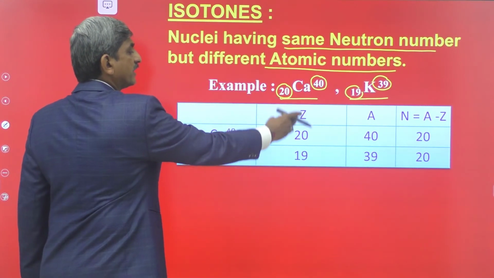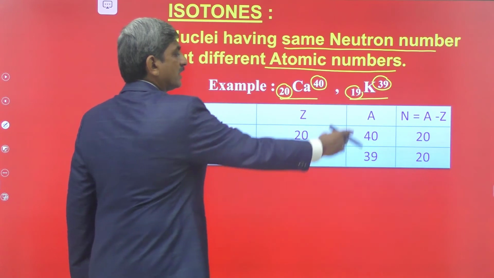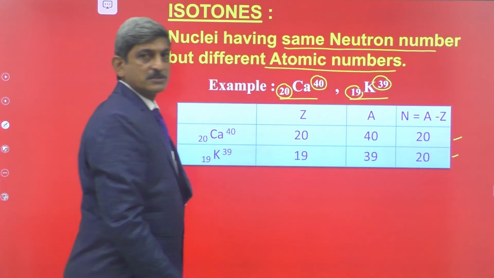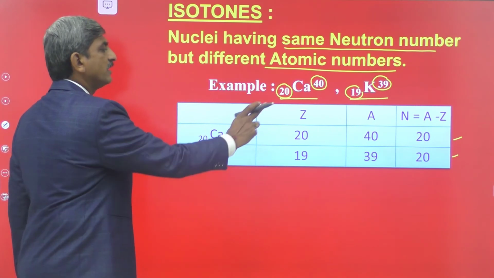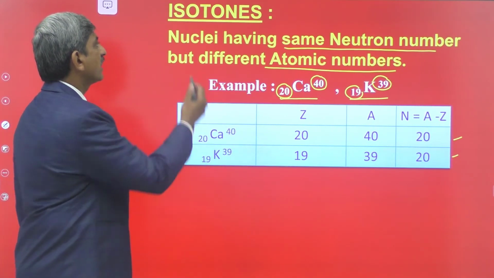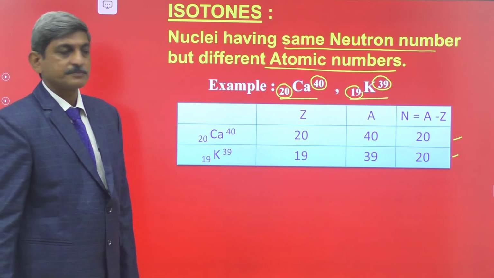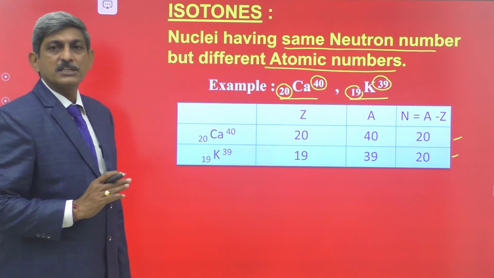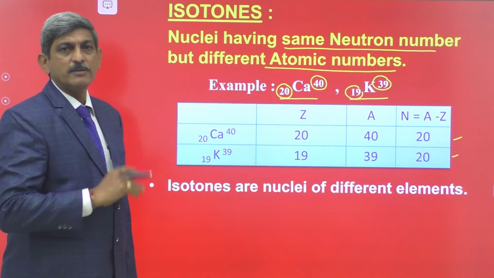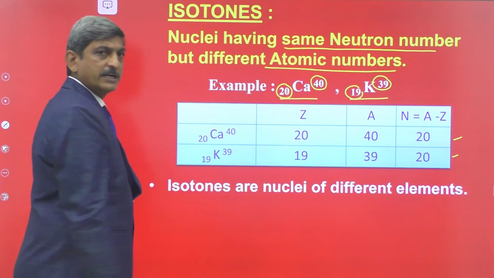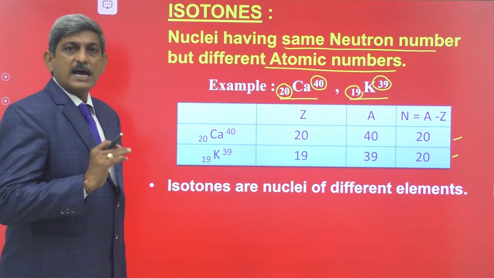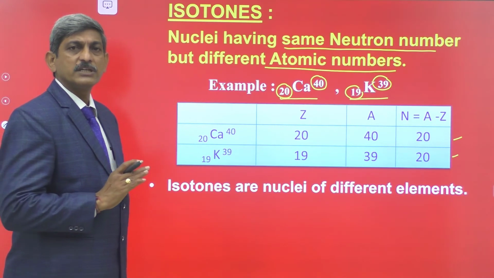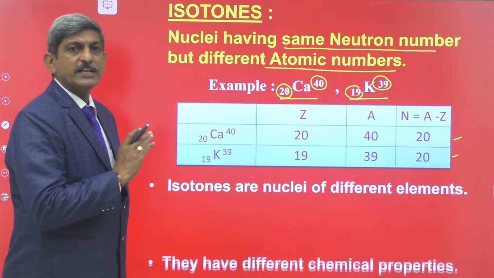Here, the atomic number is different, the mass number is different, but they have an equal number of neutrons. So the nuclei having an equal number of neutrons are called isotones. Because the atomic numbers are different, the isotones are the nuclei of different elements. Because the atomic number is different, the electronic configuration is also different. That's why they possess different chemical properties.